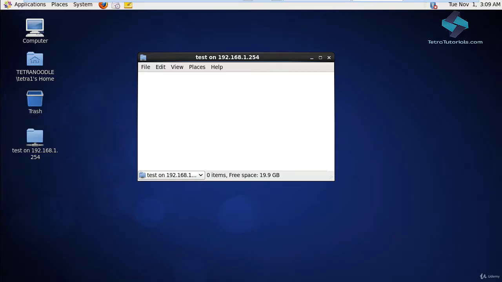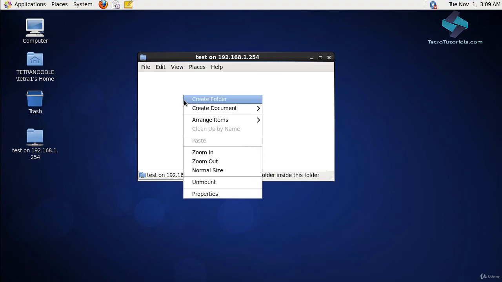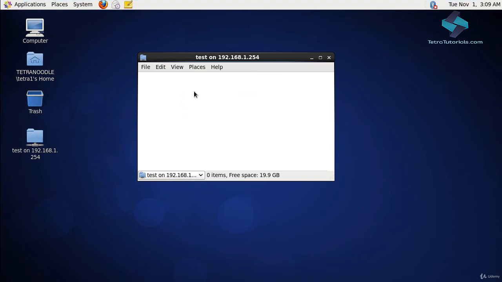Here you are looking at the test network share again. But wait a minute, we don't see the new file we just created. What gives? Well, we need to refresh our view to be able to see the fresh contents of this folder. The easiest way to do that will be to close the view and reopen the network share.